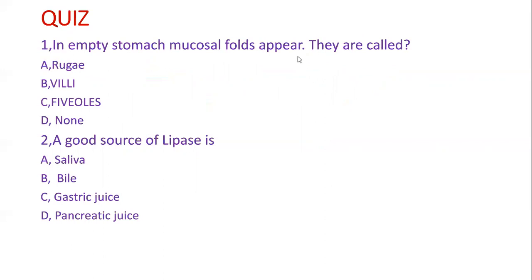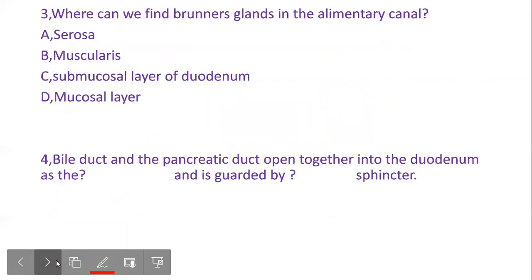In the stomach, you see mucosal folds. They are called what? Are they rugae, villi, fibules, or none? And what is a good source of lipase? Is it saliva, bile, gastric juice, or pancreatic juice?